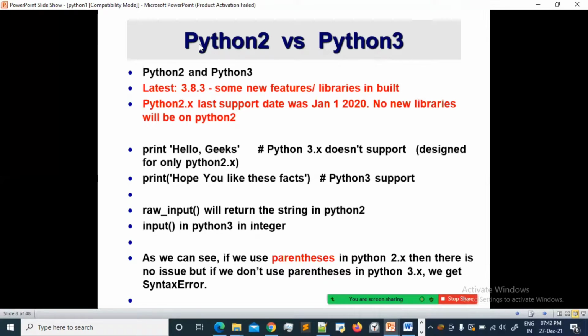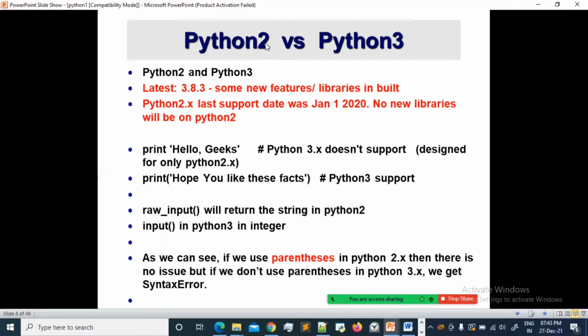That case happened with Python 2: January 2020 was the last day when Python 2 was supported. After that, not a single developer is writing code in Python 2. All are writing in Python 3. As I said, Python 3 has some new built-in library features. If you want to do some machine learning, you can get that code easily available in Python 3 on Google, but you can't get it with Python 2. That's why people support the third version. As I said, the last support date was January 1, 2020. So no new library will be on Python 2.